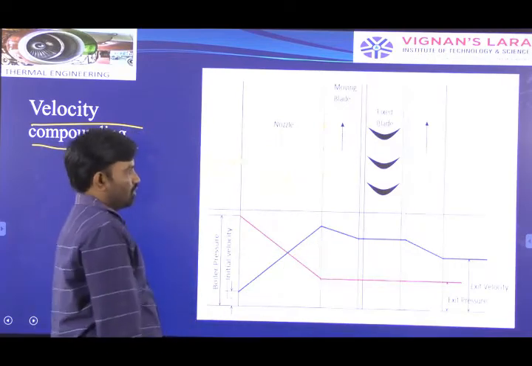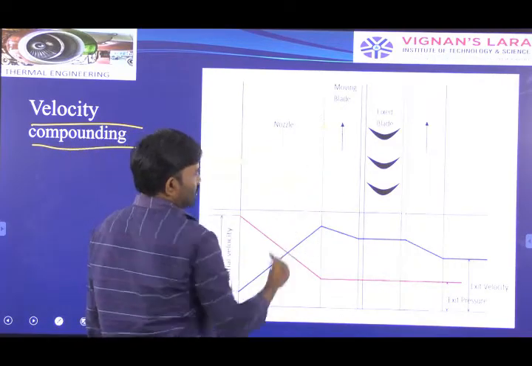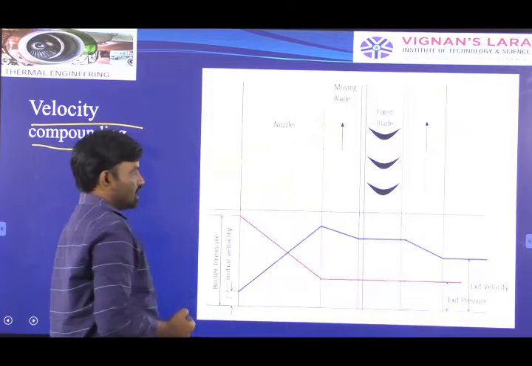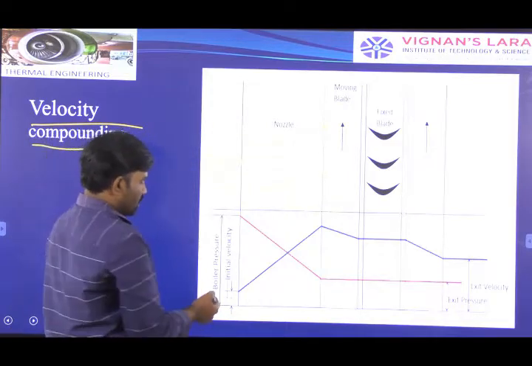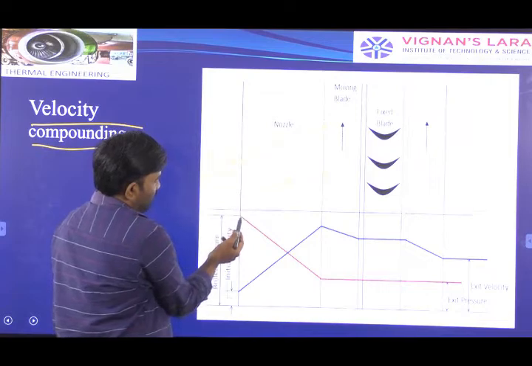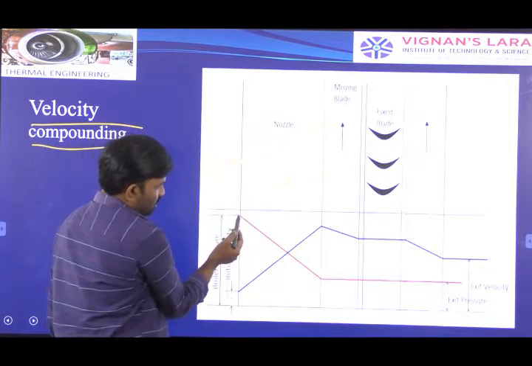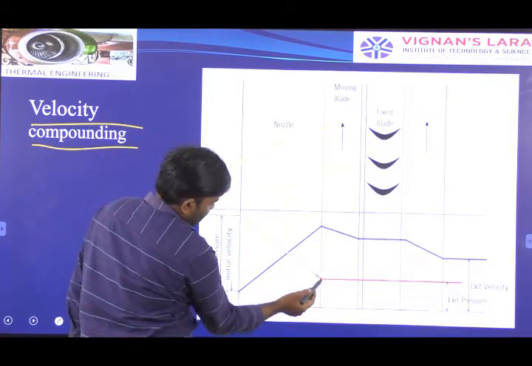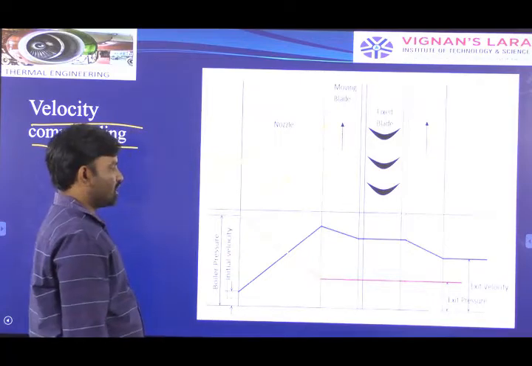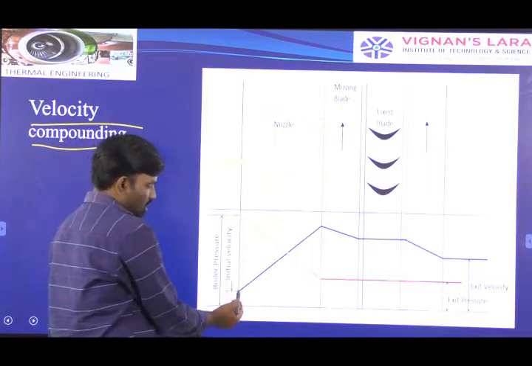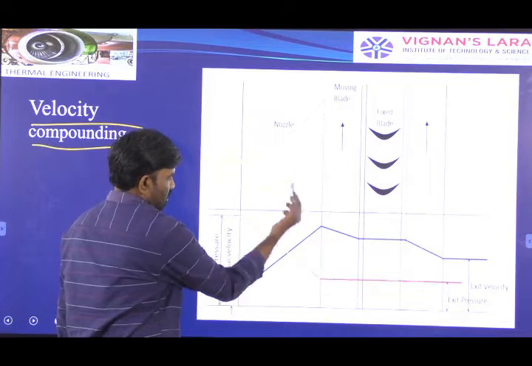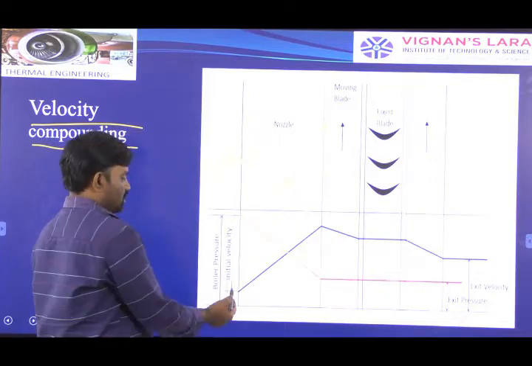During the flow of high velocity steam through the blades, some energy conversion takes place. See here, the pressure energy in the nozzle bodies decreases. Pressure energy inside the nozzle body decreases, and the pressure energy is converting into kinetic energy. That means velocity increases.